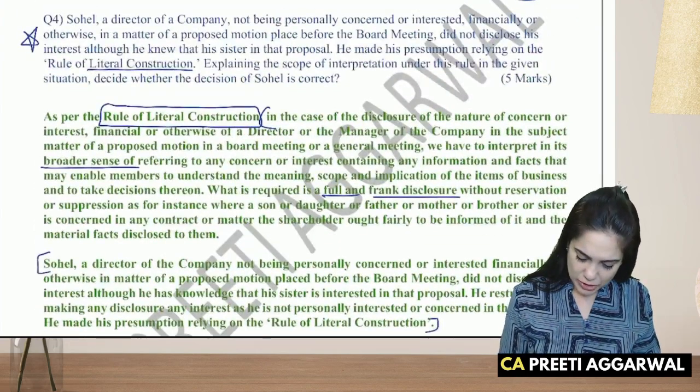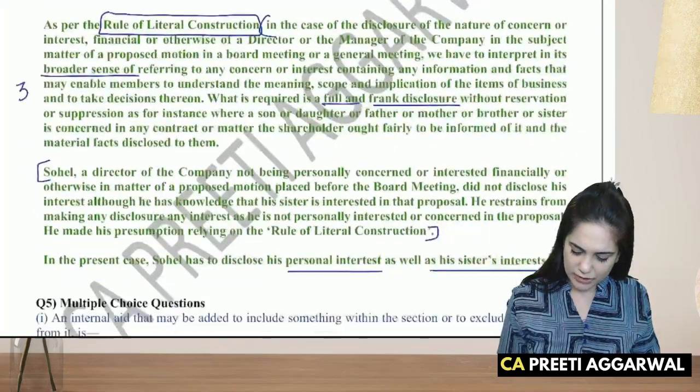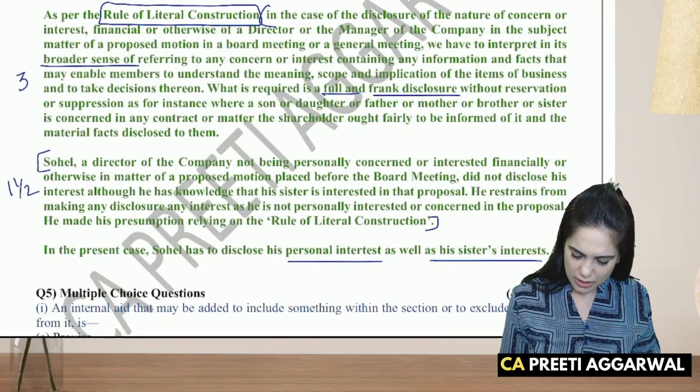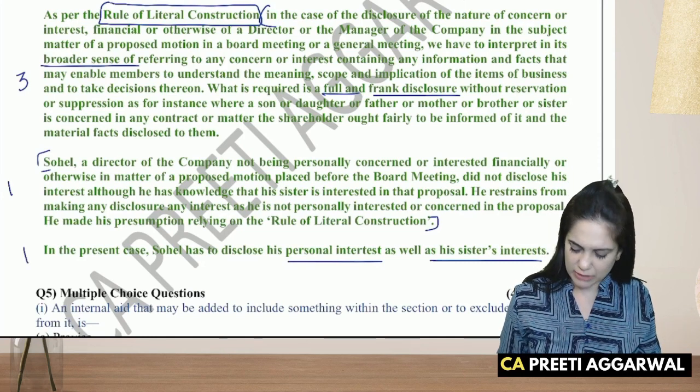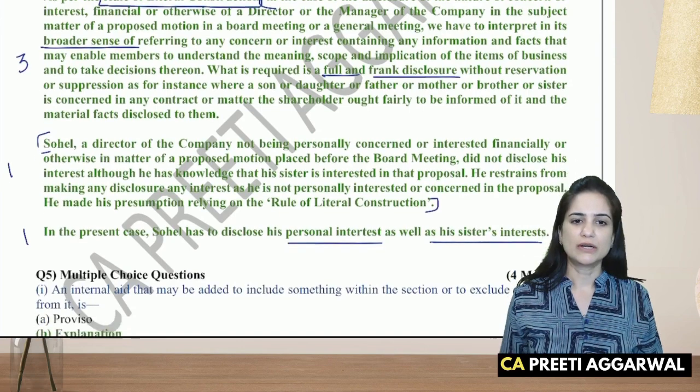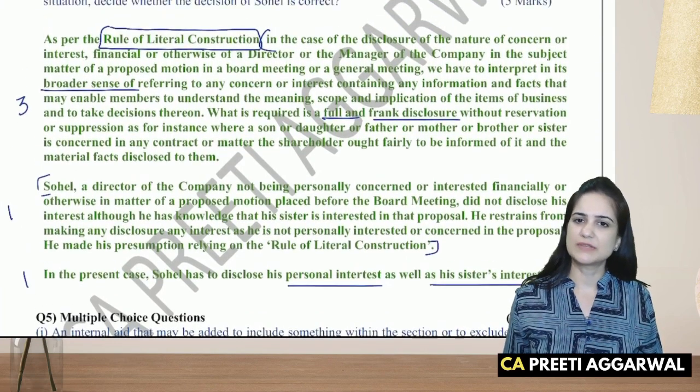It's a 5-mark question. If I was the examiner, I would give 3 marks for this, 1.5, and no, I would give only 1 mark for this paragraph because it is just a repeat of the question. It is just repeating the question, and then 1 mark for writing the conclusion that he should have disclosed his personal interest as well as his sister's interest.